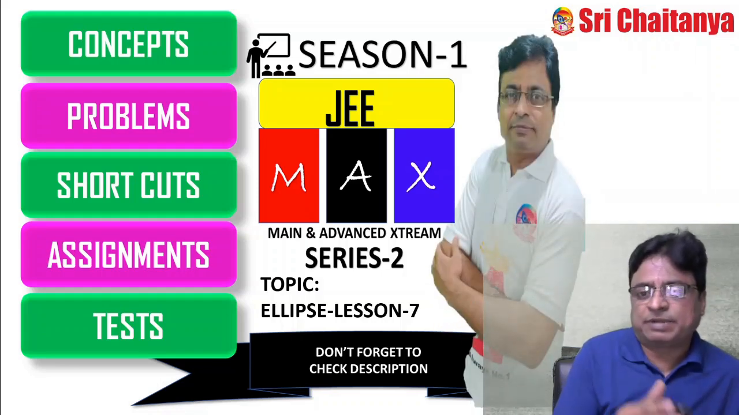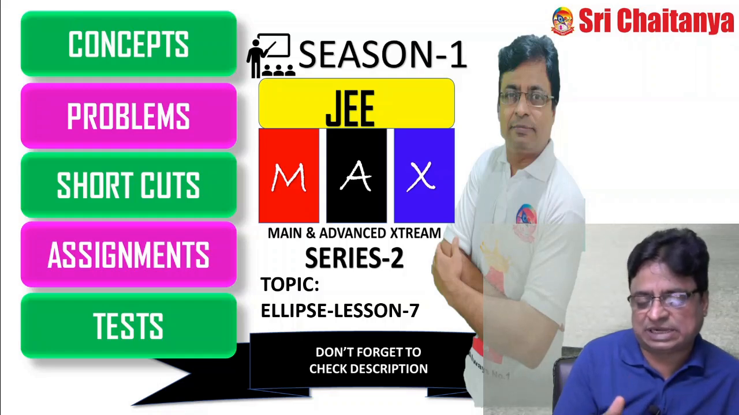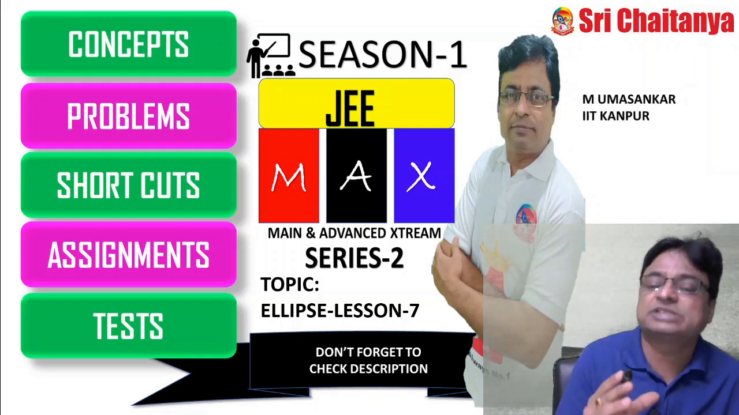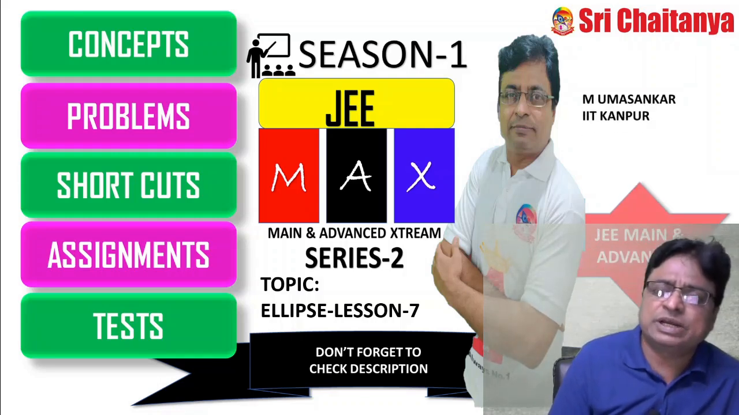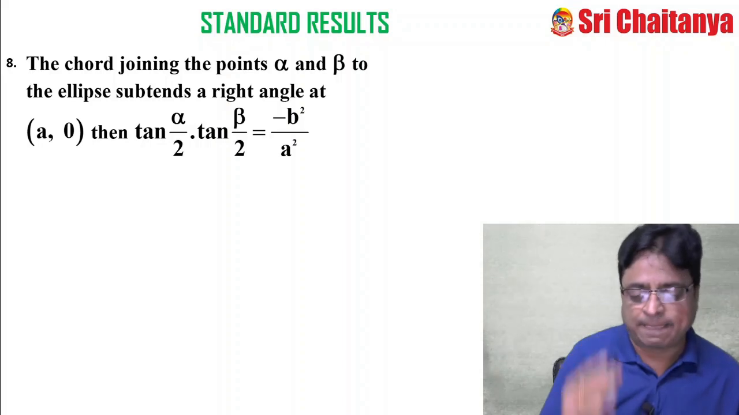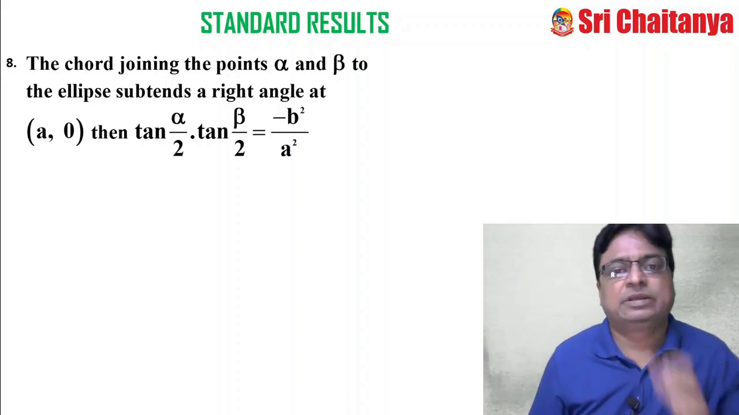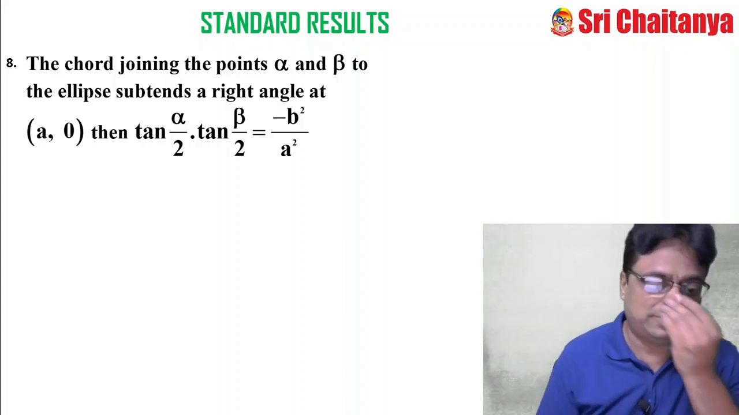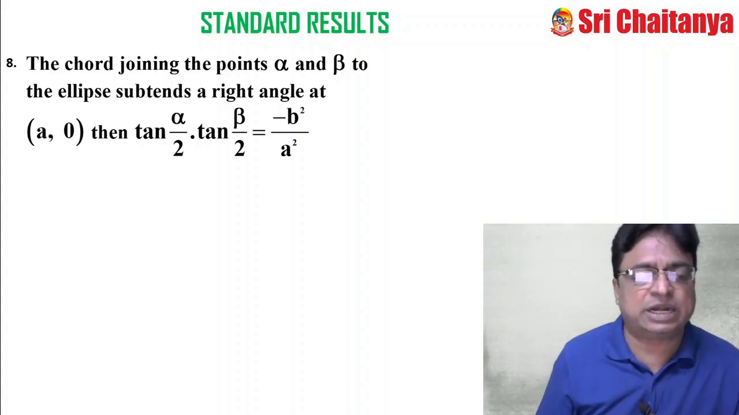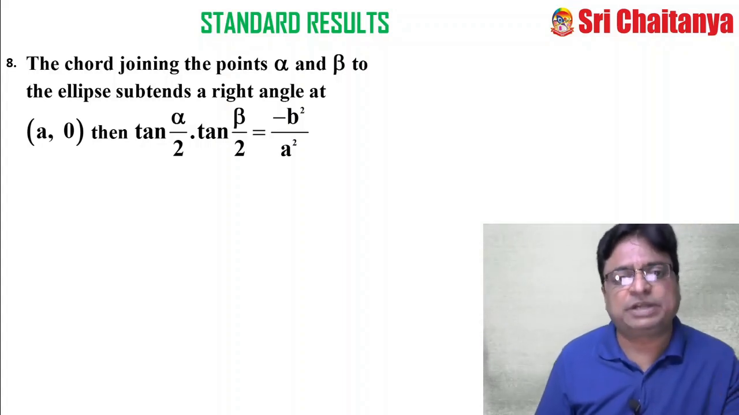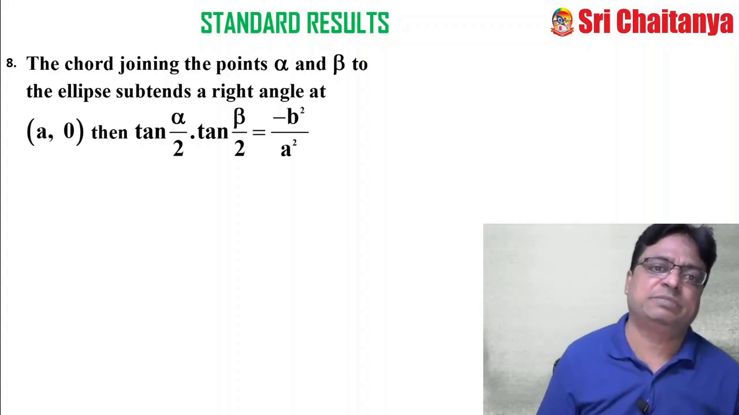From lesson number 5 to lesson number 6 and even the coming lesson also, I have been focusing on the standard results. So far in lesson number 6, we have completed some of the standard results. Now today we are concentrating on standard result number 8. This is another most beautiful result in ellipse, and again I'm telling you, all the standard results are important from the formula point of view and the shortcuts point of view, and the statement itself they may ask in the competitive examinations.